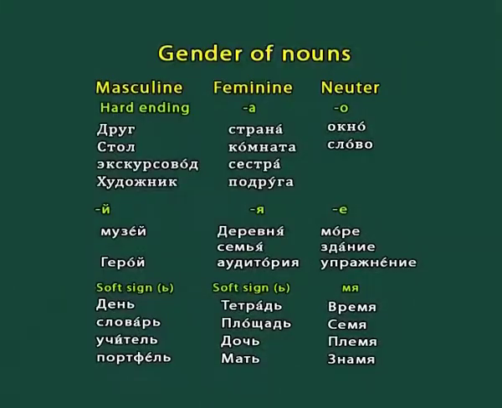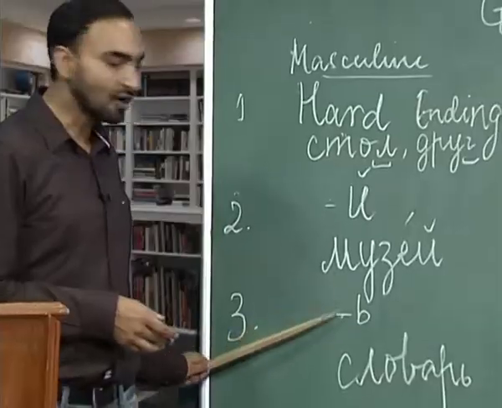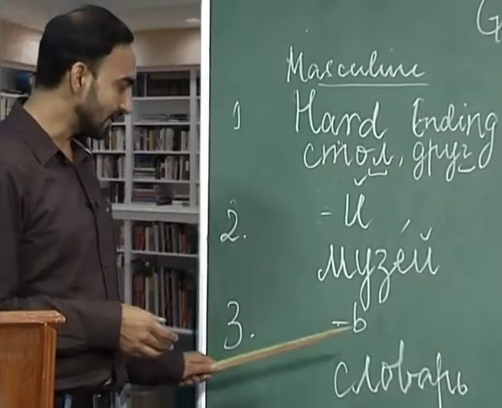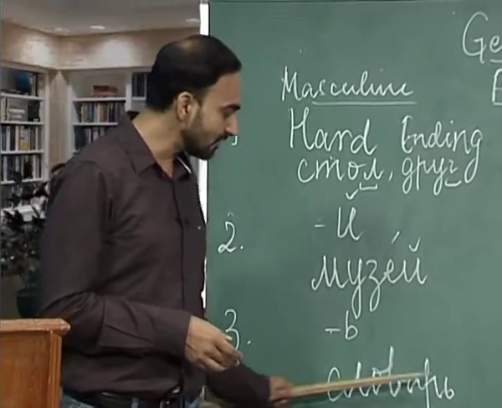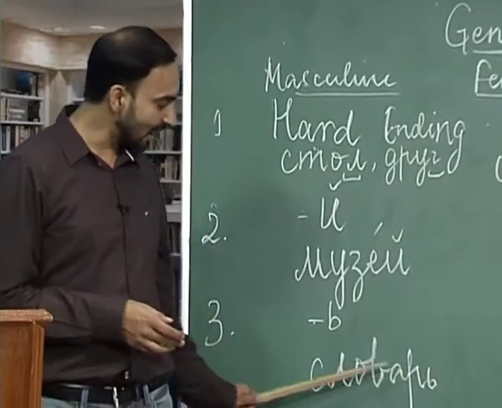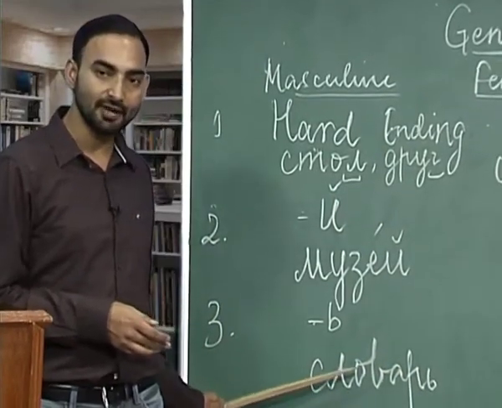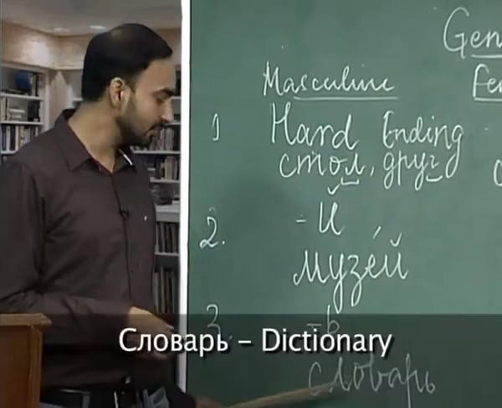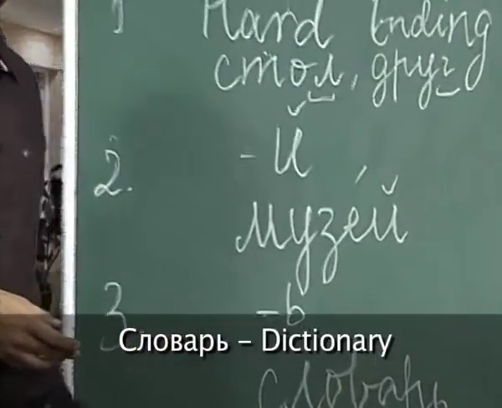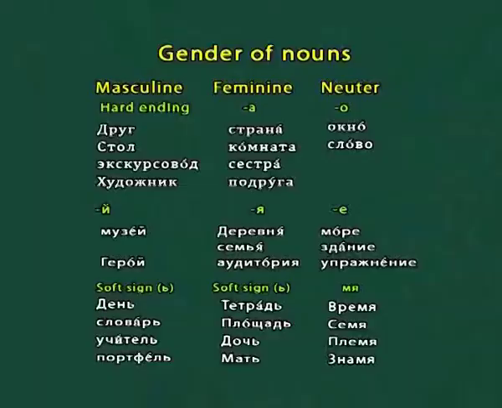Let us move ahead. The third one we have is the nouns with soft sign ending. As you can see here, slavar: this a is stressed and this o is unstressed, that is why this o has been reduced to a. Slavar is dictionary, and this is a masculine gender noun. Come here. Again I have written that nouns with soft sign ending are feminine gender also.